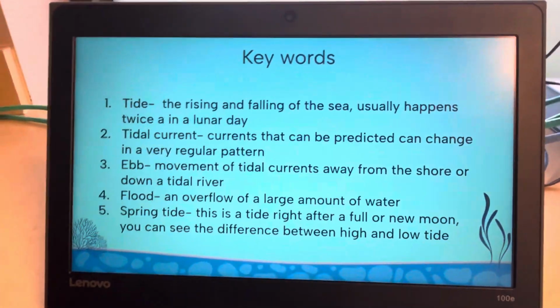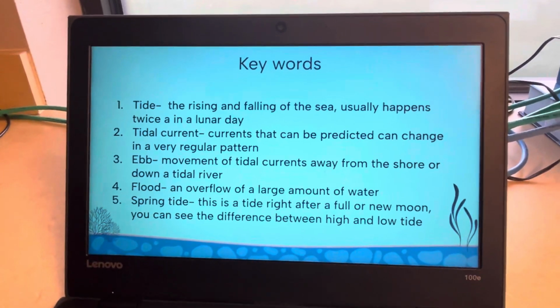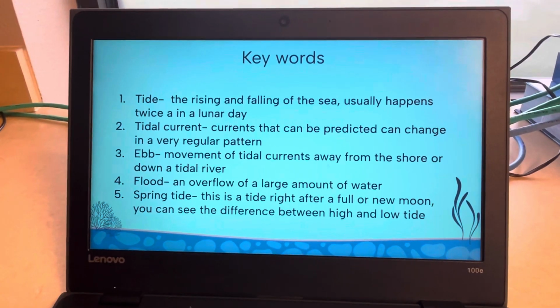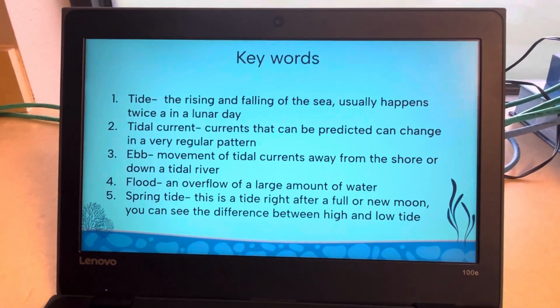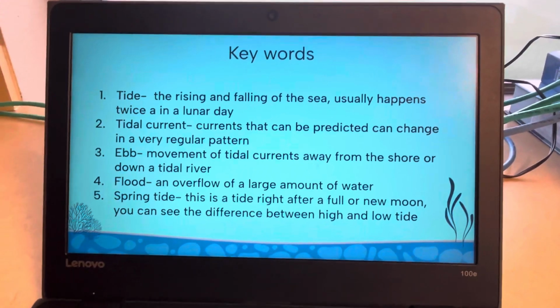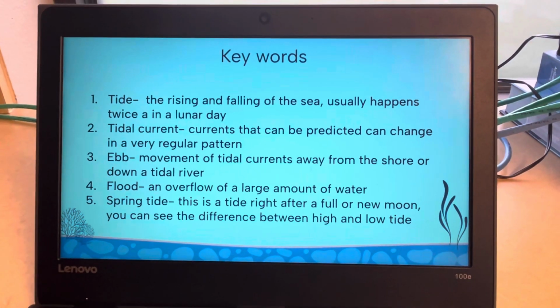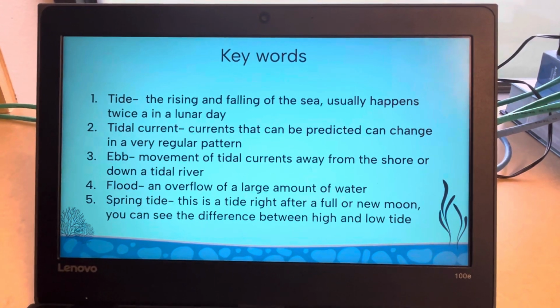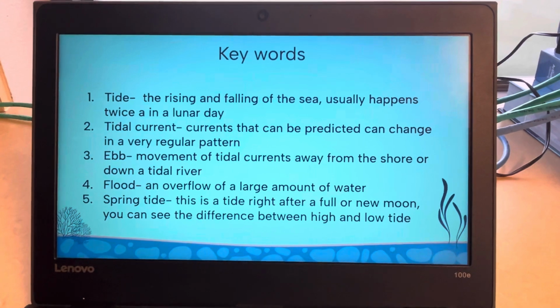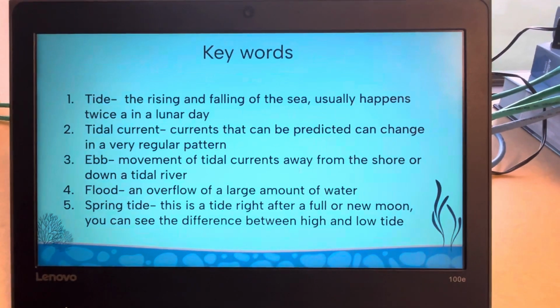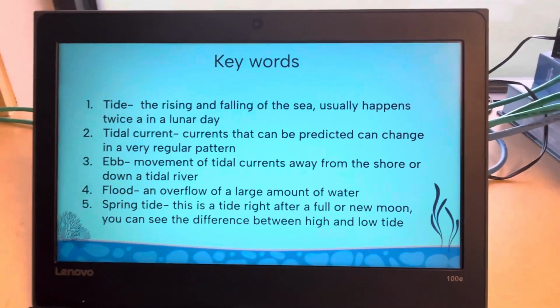Okay, so our key words: tide is the rising and falling of the sea. It usually happens twice in a lunar day. Tidal currents can be predicted and change in a very regular pattern. Flood and ebb are the movement of tide currents away from the shore or down a tidal river, involving a large quantity of water.